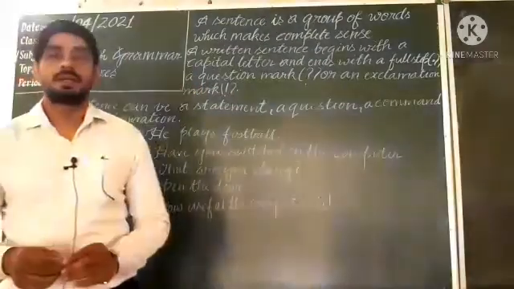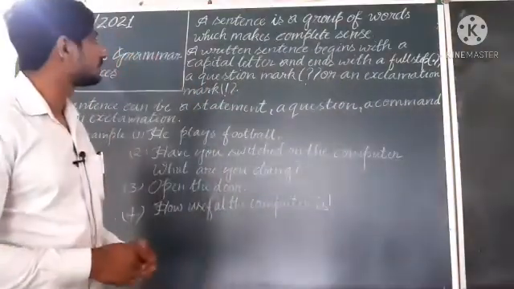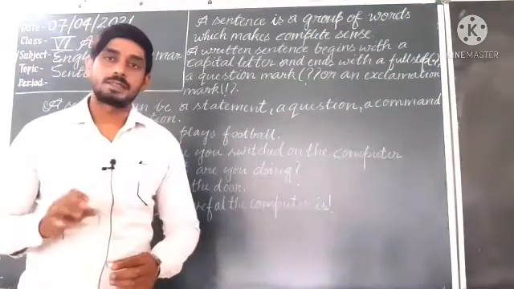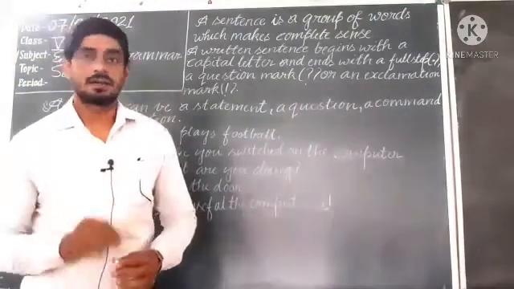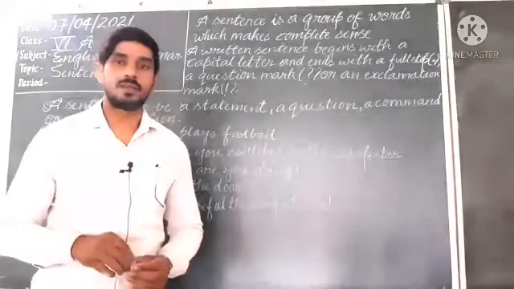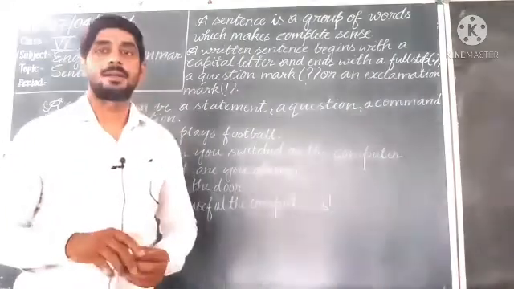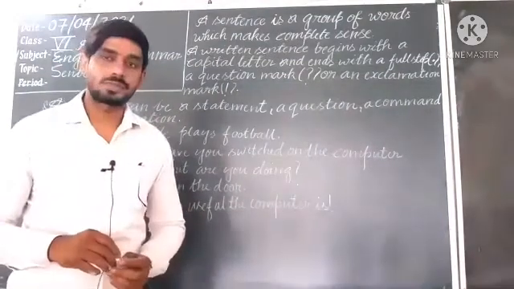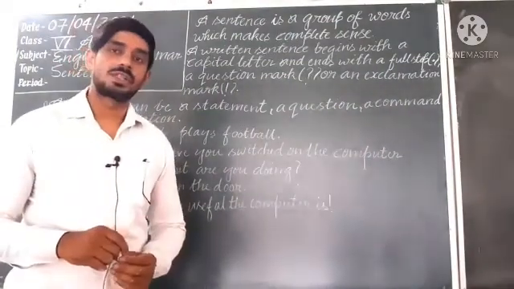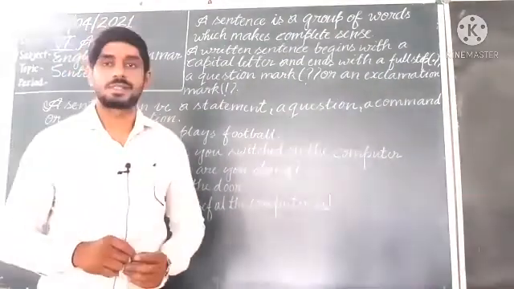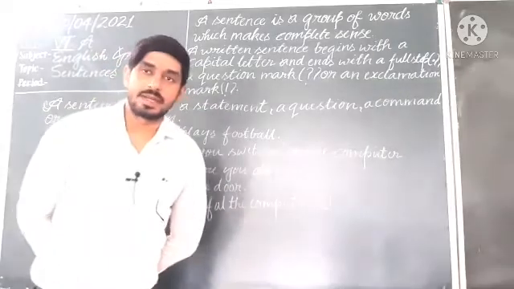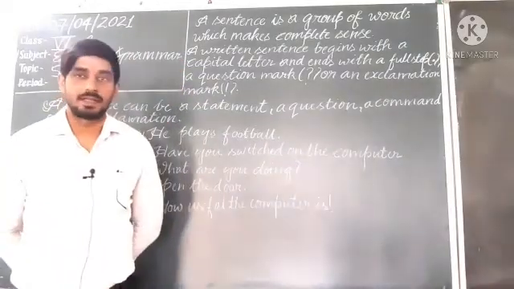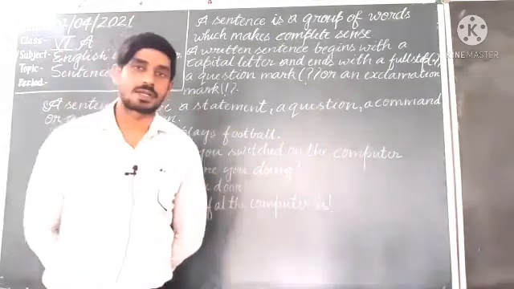So dear students, you know that a written sentence will start with a capital letter, and at last you will get a full stop, a question mark or an exclamation mark. In a statement and in an imperative sentence you will use a full stop.